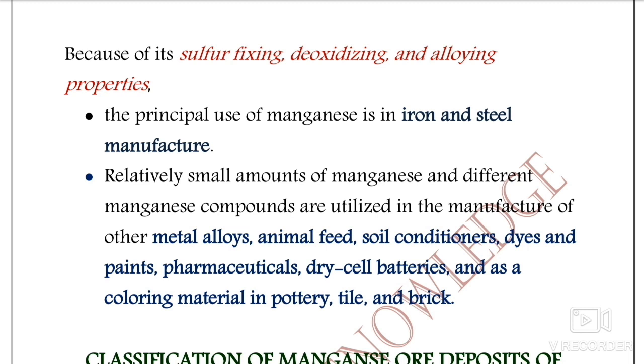Relatively small amounts of manganese and other manganese compounds are utilized in industries like metal alloys, animal feeds, soil conditioners, dyes and paints, pharmaceuticals, and dry cell batteries. Its most important use is in dry cell batteries, and as a coloring material in pottery, tiles or bricks. Its use has sometimes been asked once or twice in exams. The main use is in dry cell batteries.